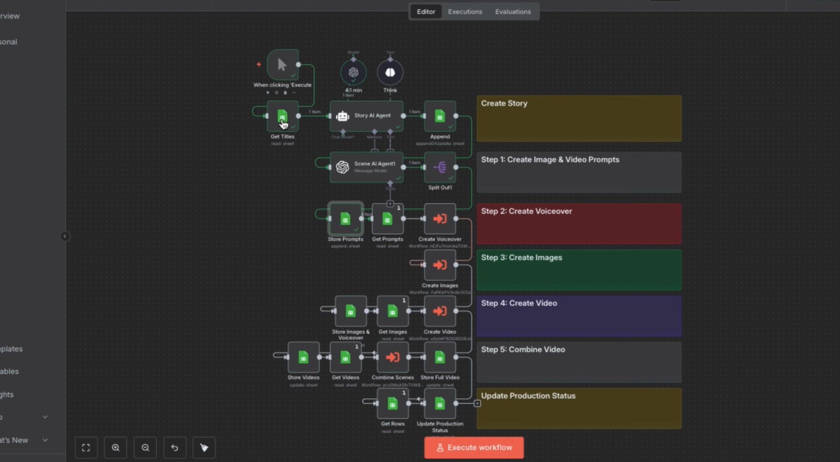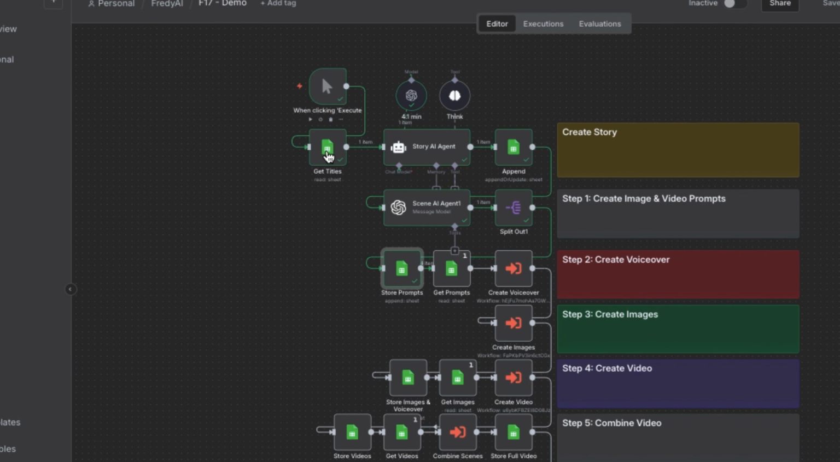Now, the most important question is, how did we generate these prompts? If we start with our input section over here, you'll see I'm using a manual trigger, but this works best with a scheduled trigger, which you can set here to run once every day. However, for the purpose of this video, we're going to continue using a manual trigger.